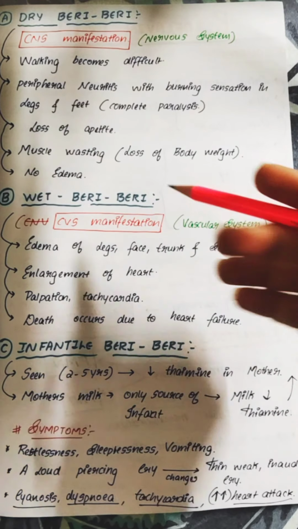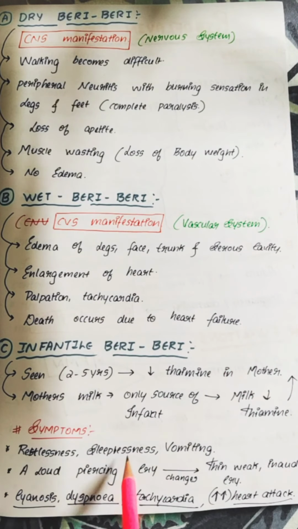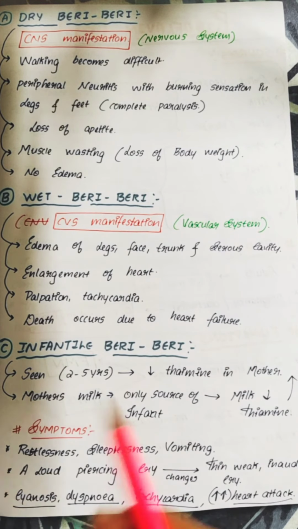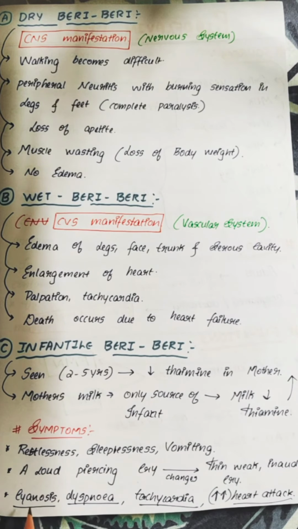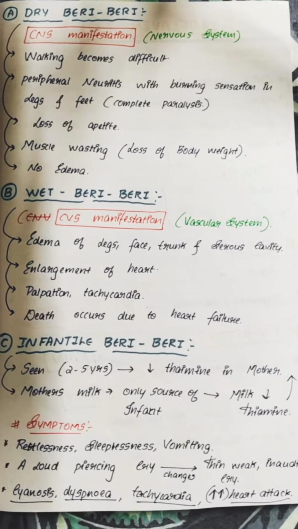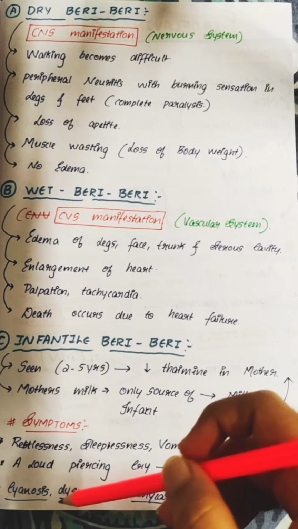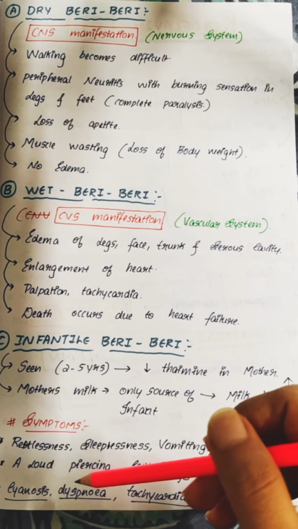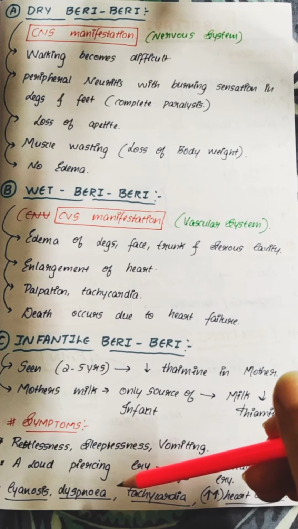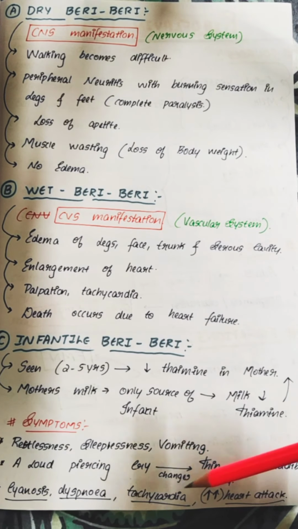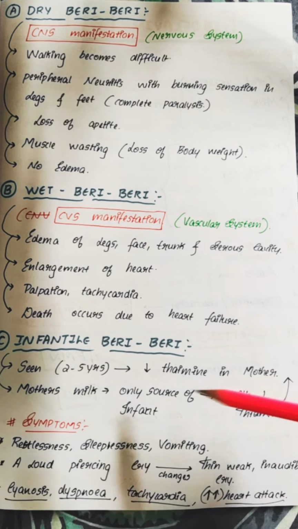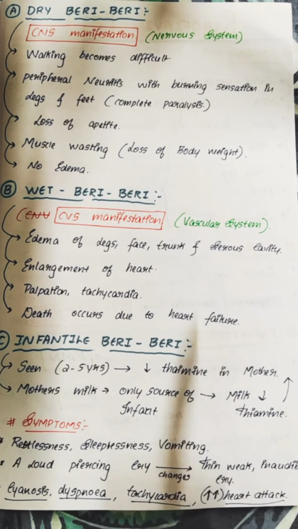Some of the symptoms include restlessness, sleeplessness, vomiting, a loud piercing cry that changes into a thin cry, almost weak and inaudible cry. You can also see cyanosis, that is bluish discoloration of the skin and mucous membrane. You can also see dyspnea, shortness of breath, tachycardia, and increase in heart rate. There will be more heart failure cases.